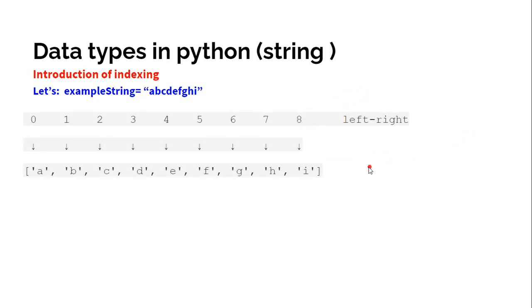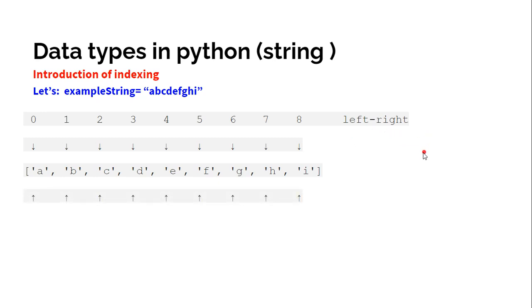There are two types of indexing. First is left to right indexing, and second is right to left indexing. The indexing that we have covered so far was left to right indexing. Indexing is nothing but knowing any character at any particular position. I have explained that A has position 0, B has position 1, C has position 2, if you talk about left to right indexing.